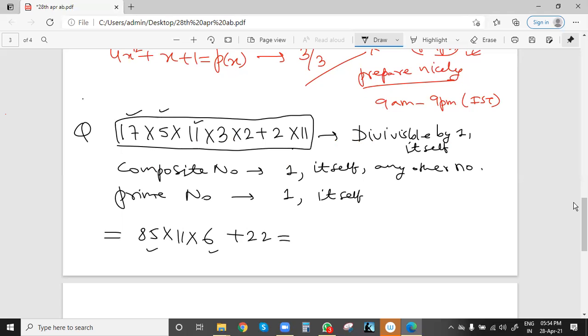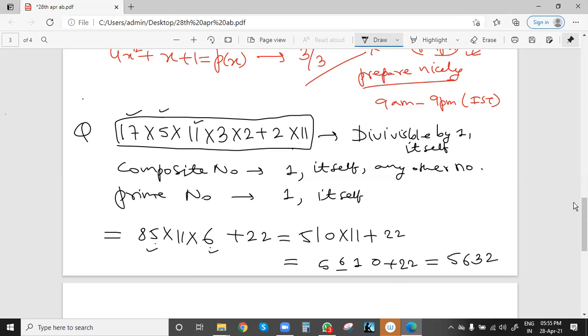Directly we can multiply: 5 sixes are 30, 0 carry 3, and 8 sixes are 48, and 3 is 51, into 11 plus 22. For 11 we know the shortcut: write 1 and 0 as it is, and in the gap add the digits, and put that value. So this is the final value, 5632.